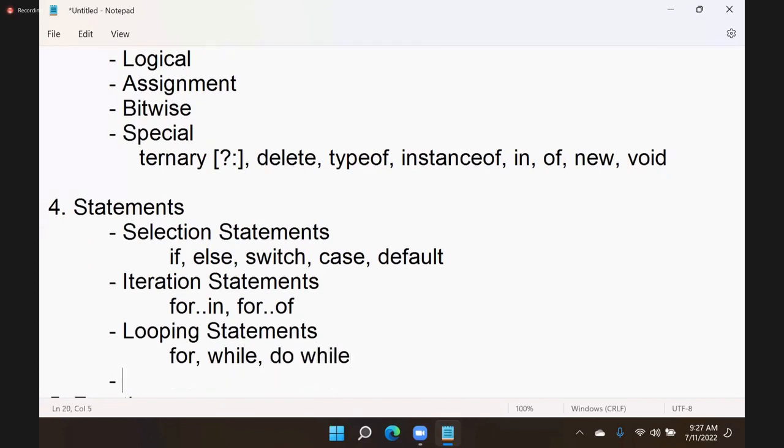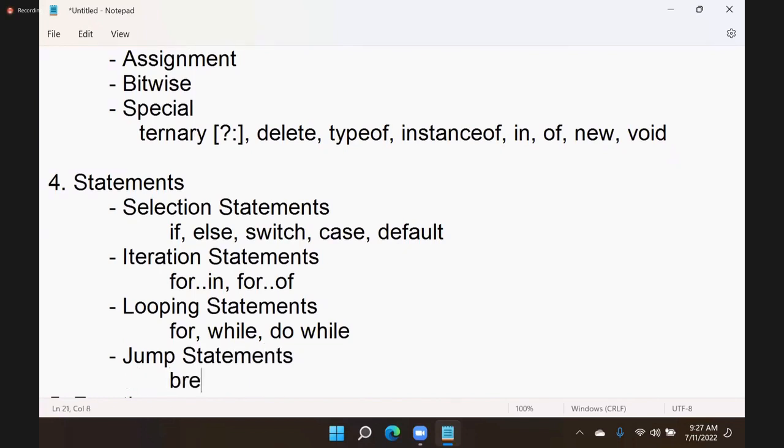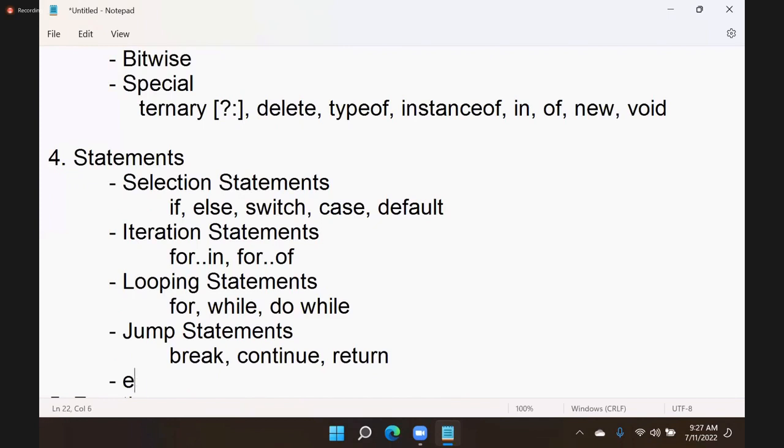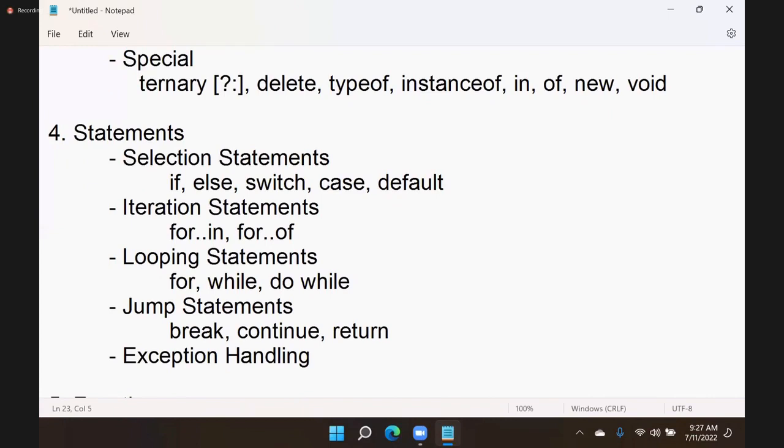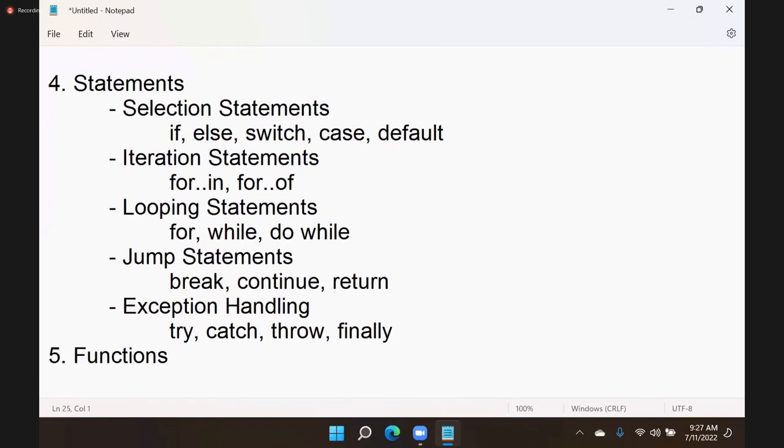You have jump statements like break, continue, return. We have exception handling statements: try, catch, throw, finally. These are all exception handling statements in JavaScript.